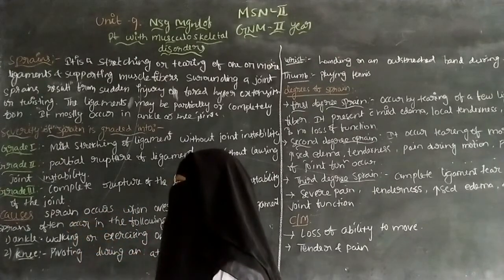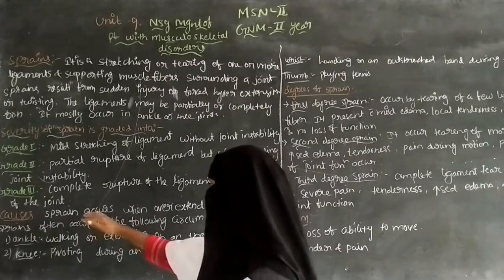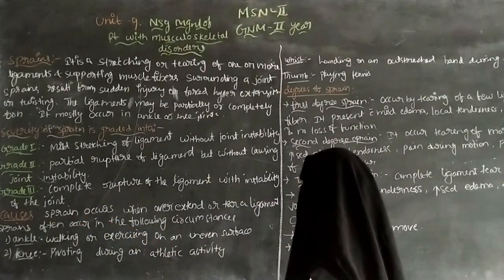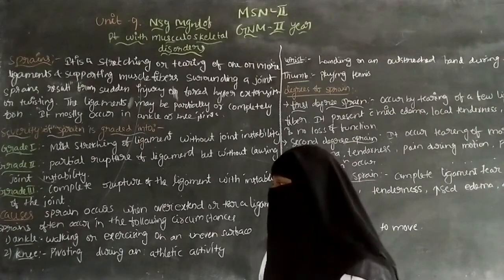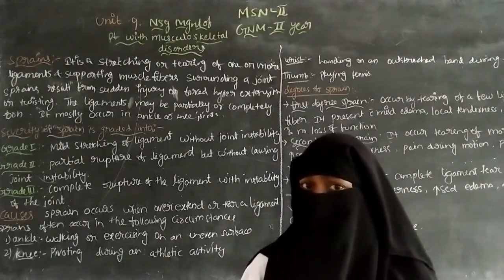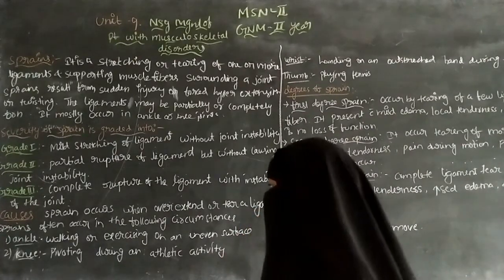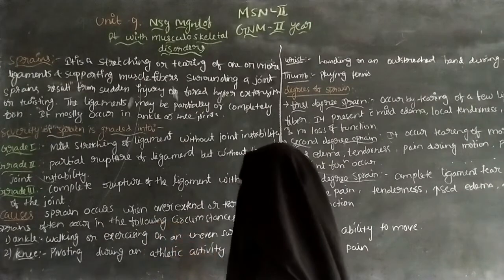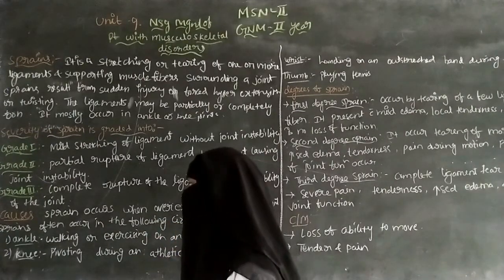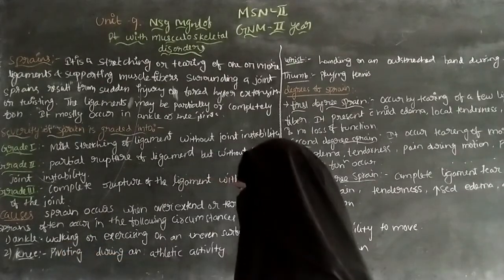Next one is causes. The causes of sprain: a sprain occurs when you overextend or tear a ligament. So the main cause of sprains is overextension or tearing of the ligament. Sprains often occur in the following circumstances. Sprains can occur in situations like ankle sprains.